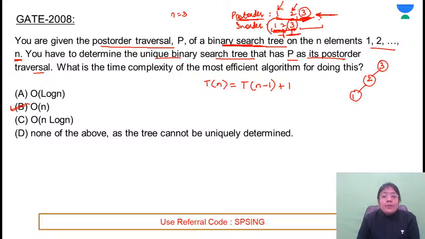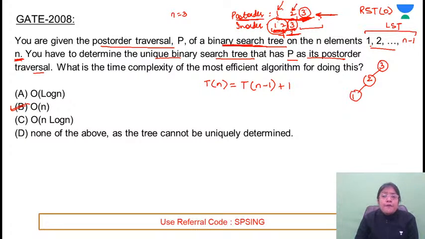the remaining n minus 1 elements, if total 1 to n elements are there, if n is the root element, then how many elements will come on the left side? All the elements are smaller than n, so n minus 1 elements. All the elements will be a part of the left subtree. And what about the right subtree? No element will come in the right subtree. Right subtree is empty. Correct? Is it clear till here?